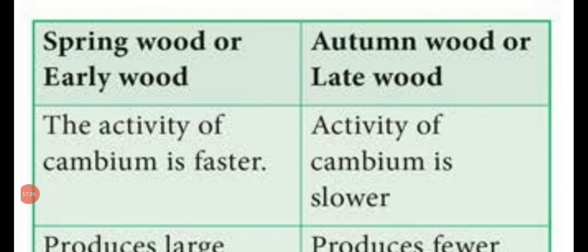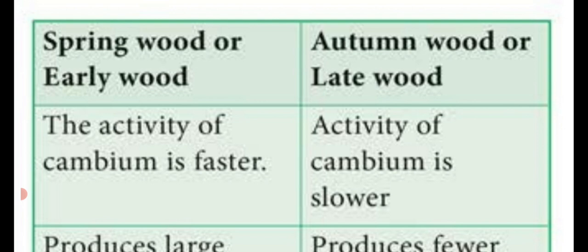Dear students, the difference between spring wood and autumn wood we already saw in the paragraph and also in the table column. It's very important for 2 mark, 3 mark and 5 mark questions. Spring wood or early wood, autumn wood or late wood.